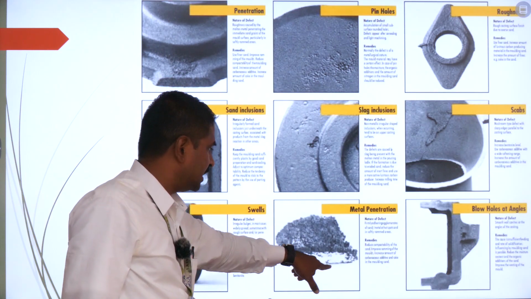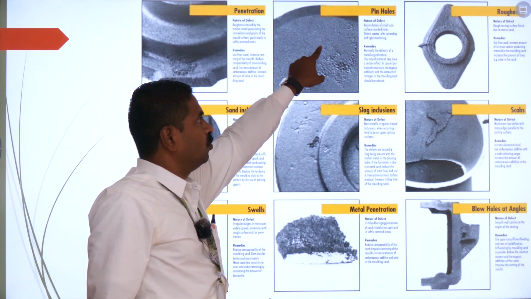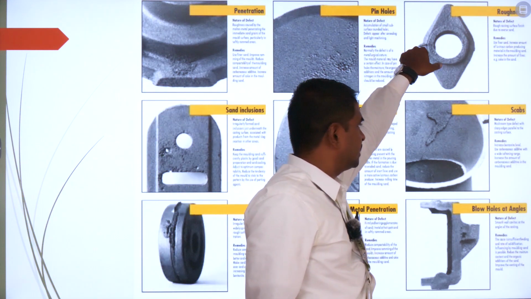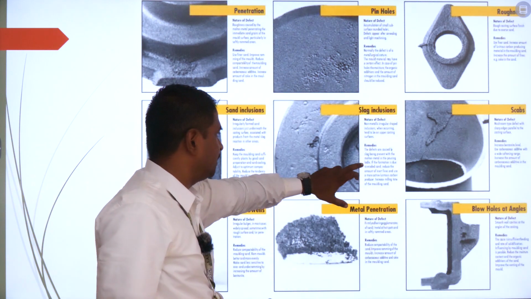And here you can see the metal penetration. Then you can see some slag-like inclusions. Then here pinholes can be seen, and here you can see a rough surface, roughness. Here you can see some scabs, etc. So this is going to be the various types of the defects.